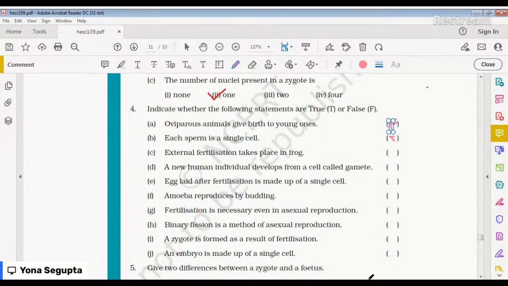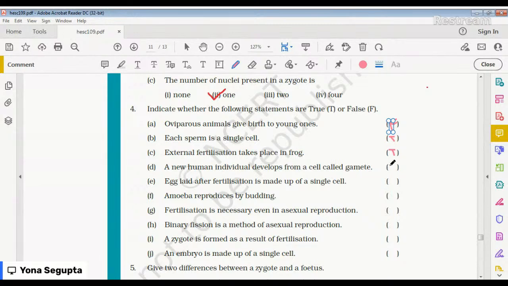Now next is, fertilization takes place in a frog, and this is absolutely true. Next, D is, a new human individual develops from a cell called gamete.